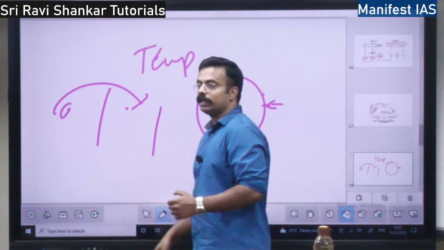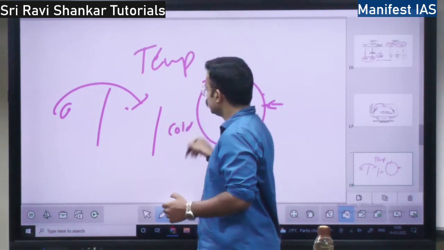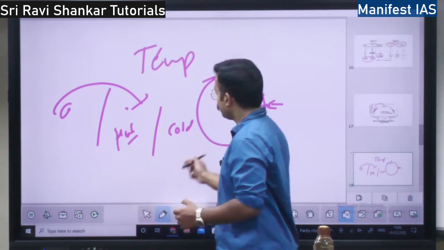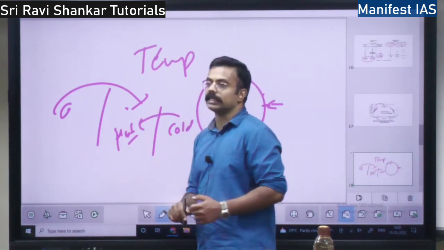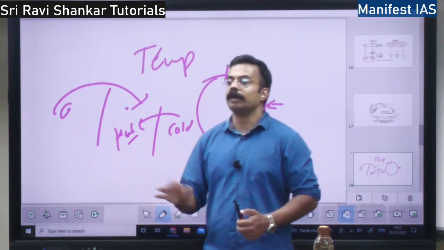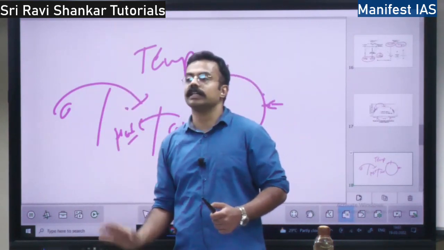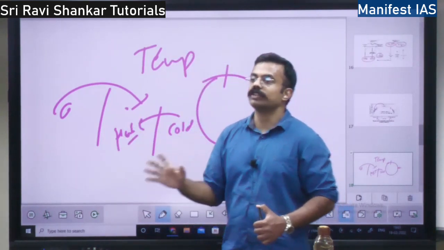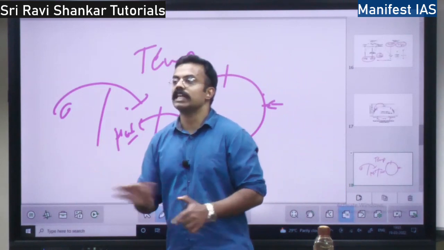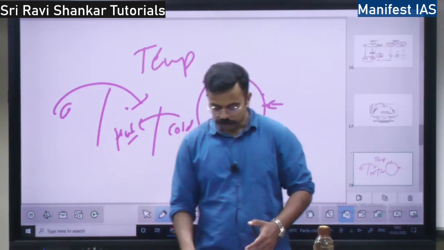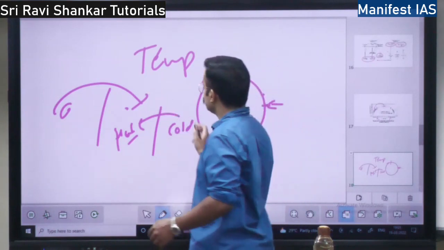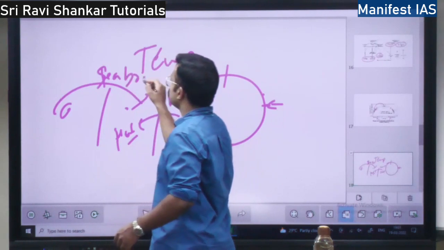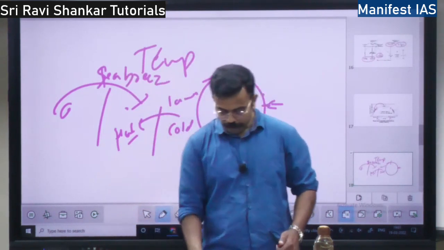During the night time, the land will be cold and the sea will be hot, right? So air will move from the cold region to the hot region. So there is a moderation effect. Temperature neither increases too much nor decreases too much, right? Whereas in places like Delhi, there is extreme temperature because there is no moderation effect of the sea. This is called land breeze, and this is called sea breeze. Clear? Okay.